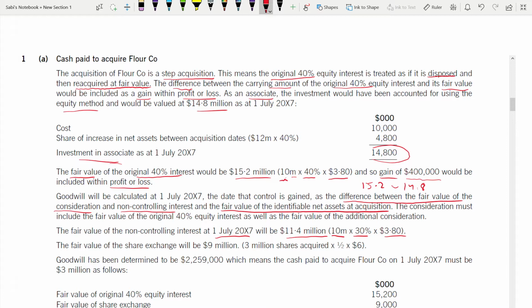Fair value of the share exchange will be 9 million. How? You have acquired how many shares? 3 million shares. Remember, consideration is made up of two things. Don't forget that. One is cash, one is 1 for 2 share. 1 for 2 shares means that's why you're multiplying by half. You have acquired 3 million shares. Please keep the case study in front of you. 3 million shares, half equals 1 for 2 shares, and then into 6 share price.